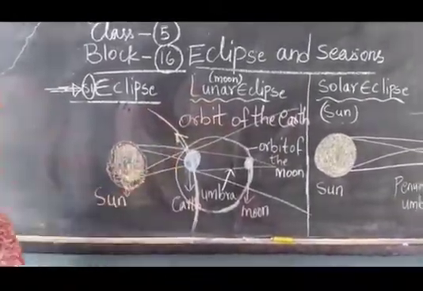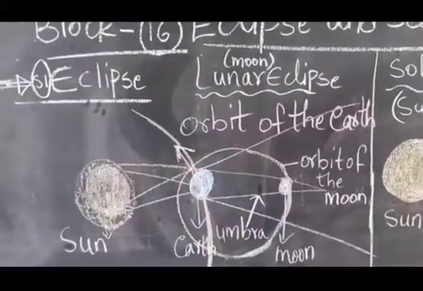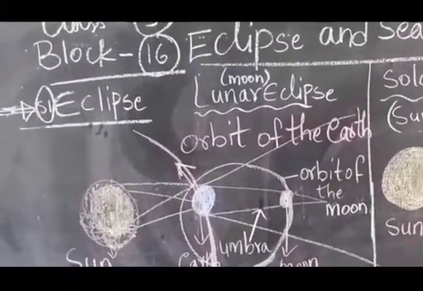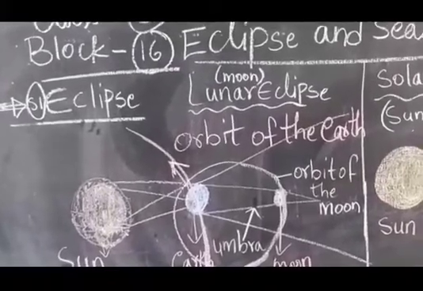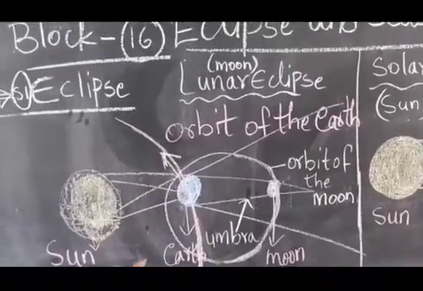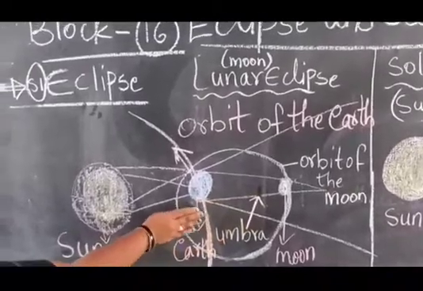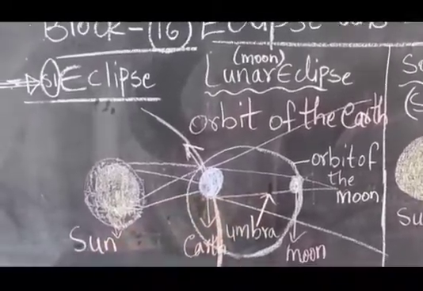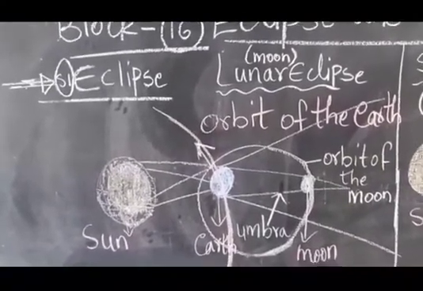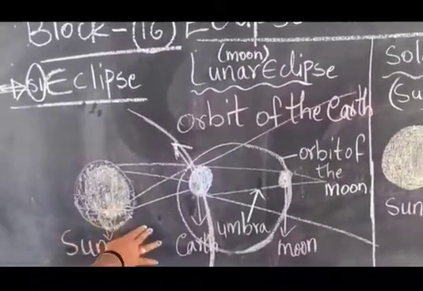Now see here, children. Solar eclipse and lunar eclipse. First we will read about lunar eclipse. See, when the earth comes between the moon and the sun, the shadow of the earth falls on the moon. See what is coming here in the middle? Sun, earth and moon. What is coming in the middle? Earth is coming in the middle. This causes lunar eclipse. A lunar eclipse can occur on a full moon night.